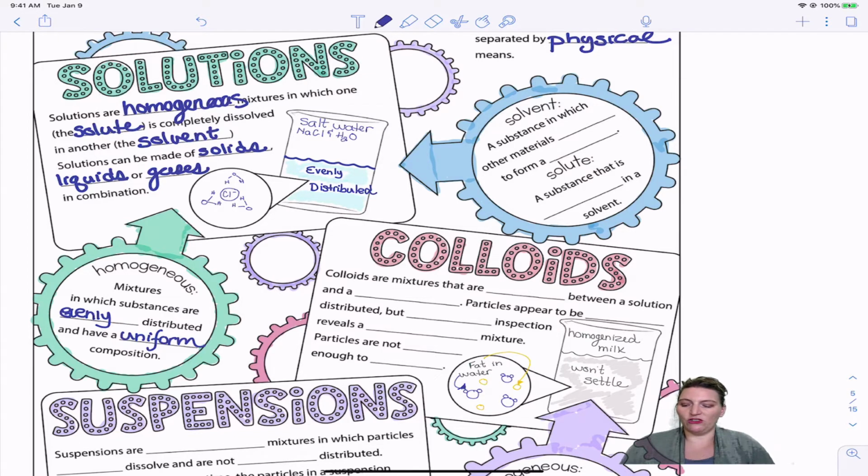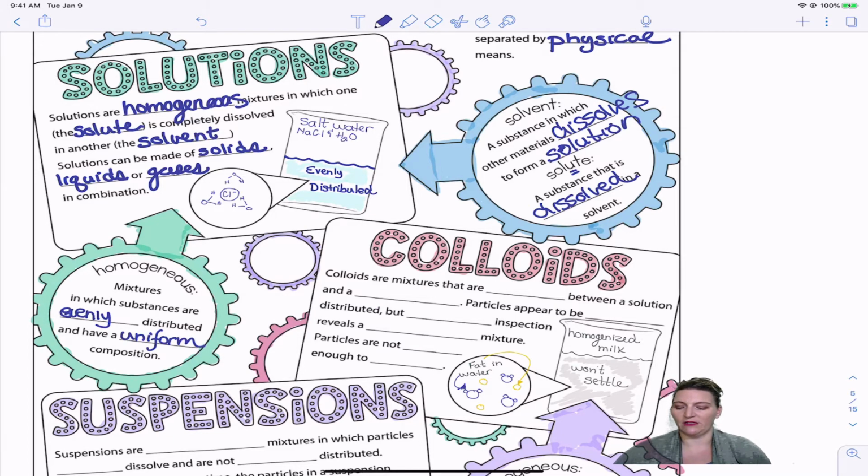Just to get into a little more detail about the difference between the solute and the solvent: what is the solvent? A substance in which the other material dissolves. We often think of the solvent as the liquid, but it doesn't have to be, and it will form a solution. The other part is the solute, a substance that is dissolved in the solvent. When you practice this, I'm going to ask you to identify which one is the solute and which one is the solvent.